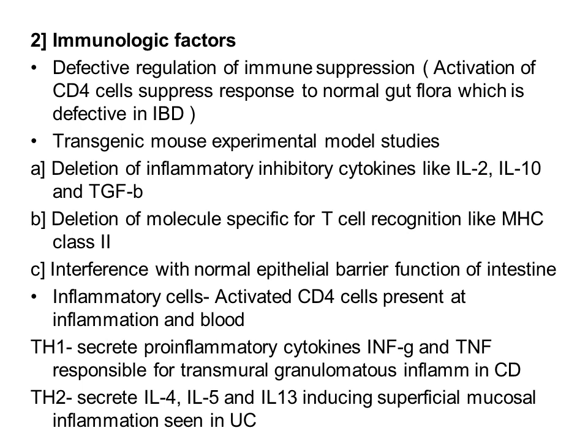So apart from genetic factors, one important factor is immunological factor. Normally, as you know, in our gut we have millions of bacteria. These bacteria help us in digestion of food. But why don't these bacteria cause disease in intestine? It is because there is an immune suppression which happens with the help of CD4 cells, which prevents response to these bacteria present in the gut. But when there is an ineffective activation of CD4 cells, there is defective regulation of immune suppression for these bacteria, which can lead to development of IBD.